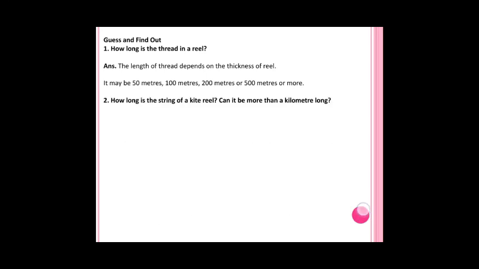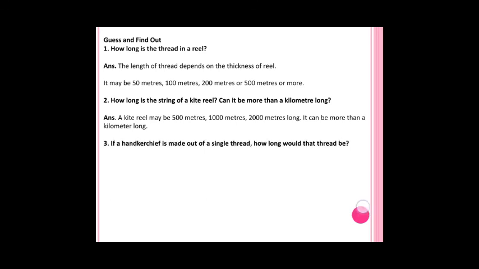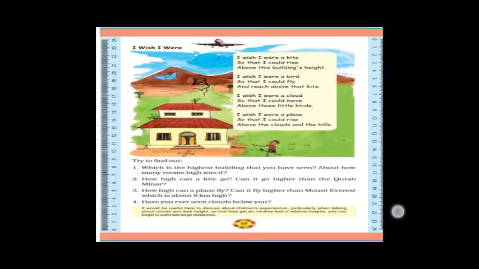How long is the string of a kite reel? Can it be more than 5 kilometers long? A kite reel may be 500 meters, 1000 meters, 2000 meters long. It can be more than a kilometer long. If a handkerchief is made out of a single thread, how long would the thread be? The length of the thread may be 5000 meters.